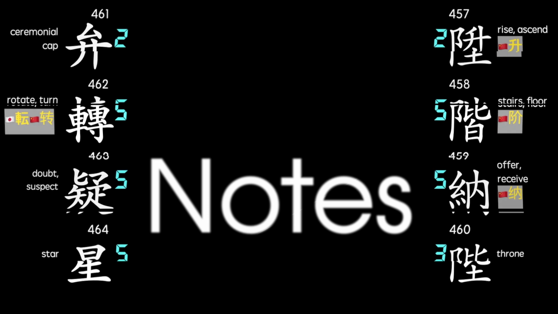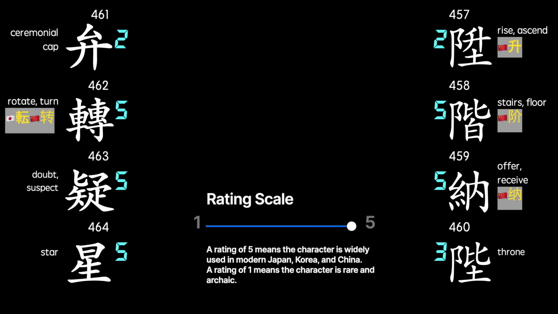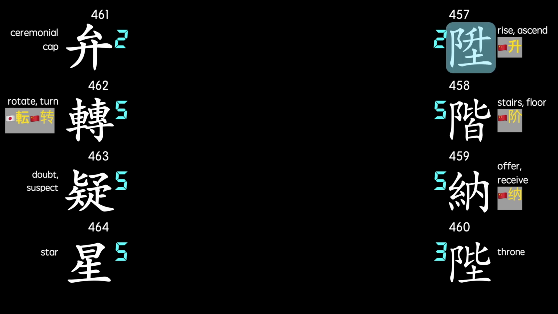Now I'll take one more look at each of the characters and offer a few additional notes and perhaps pose a question or two. I'll also give each character a rating. A rating of 5 suggests the character is common and essential. A rating of 1 suggests the character could be obsolete. So first look at 457.